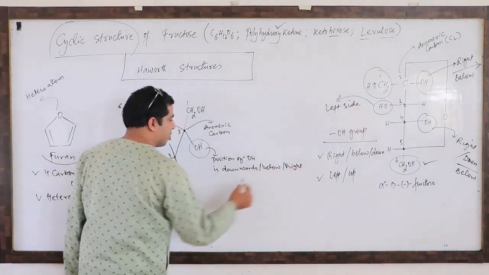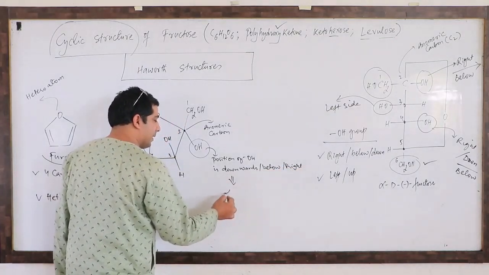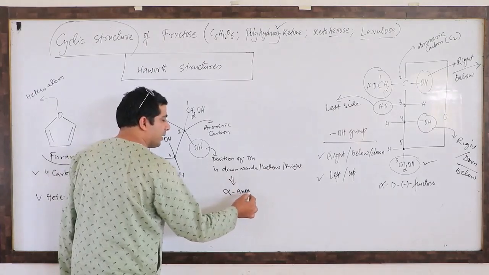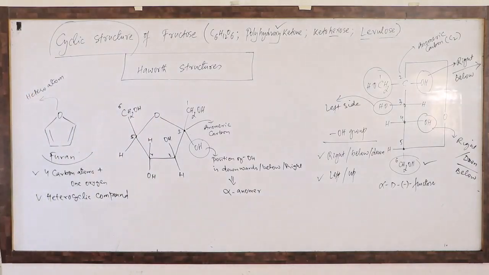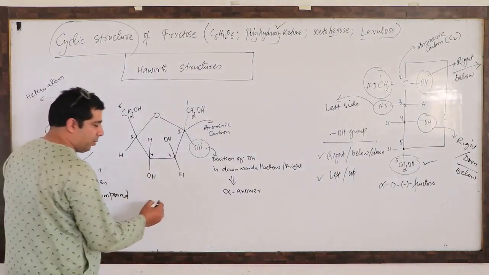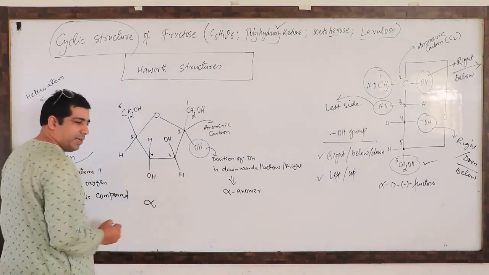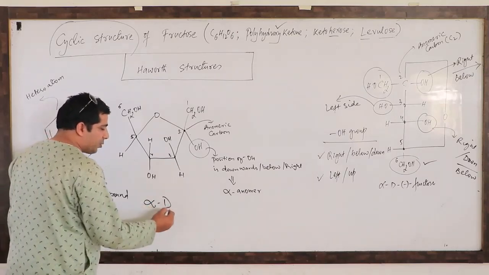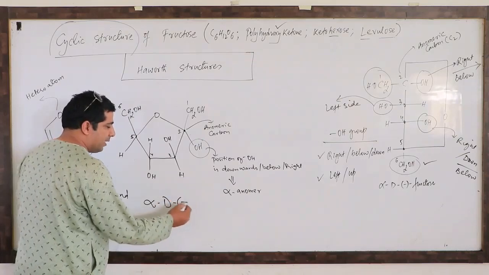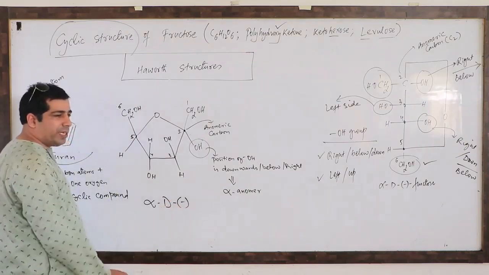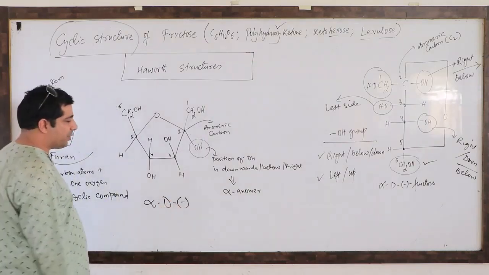So which isomer is this? This is the alpha isomer, or you can say alpha anomer. And what will be the name of this molecule? Have a look. I'll call it alpha, and it's a natural sugar, so D. And we already know its optical activity. This is levorotatory. It can rotate the light in the anti-clockwise direction.